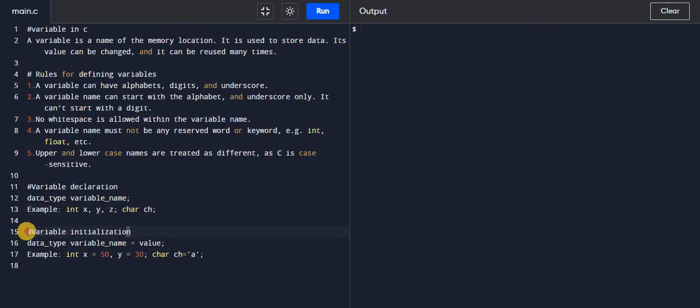Now how to initialize the variable? The syntax to initialize the variable is the name of the data type, then the variable name, and a value is assigned to the variable name. Example, int x is equal to 50, 30 is assigned to y, char ch equal to a. Now we will see this in an example.